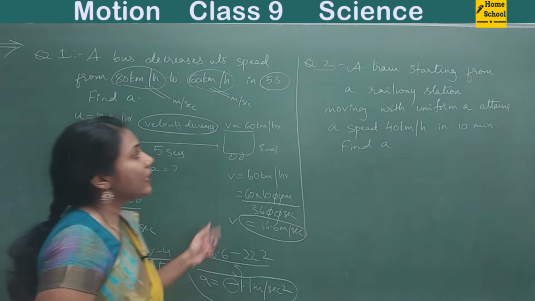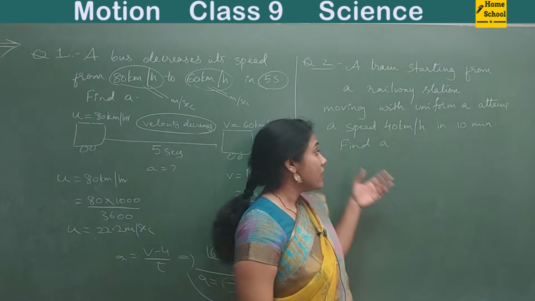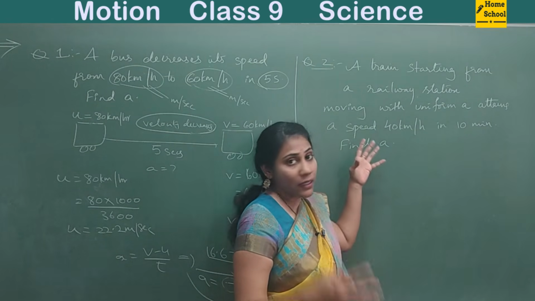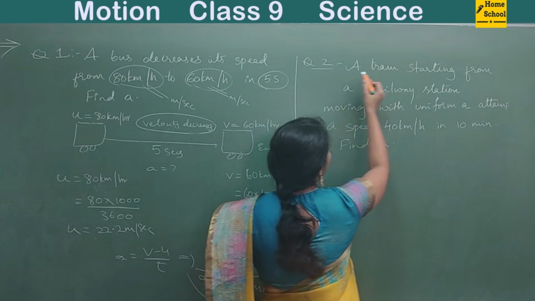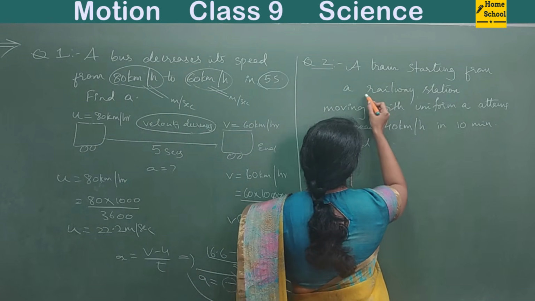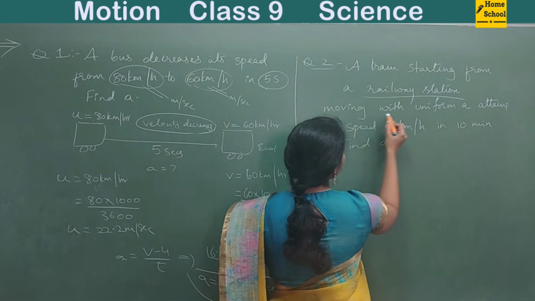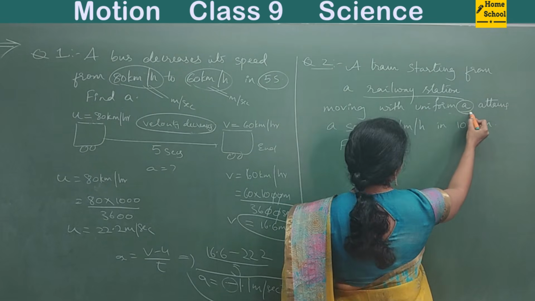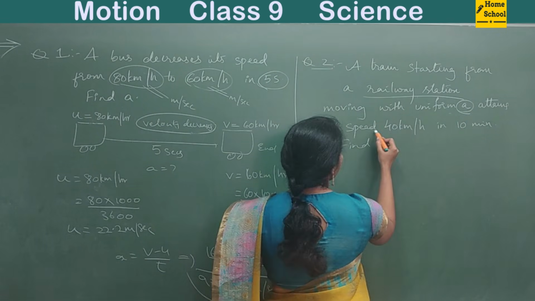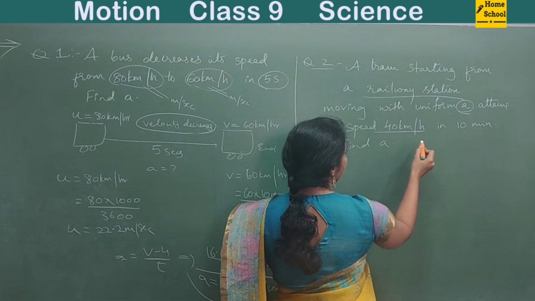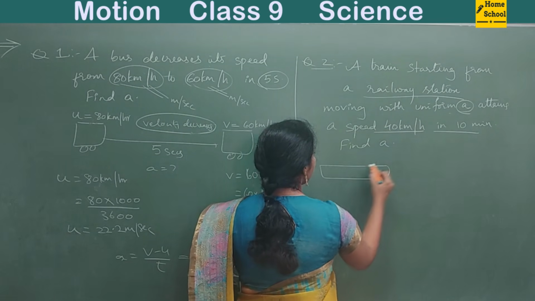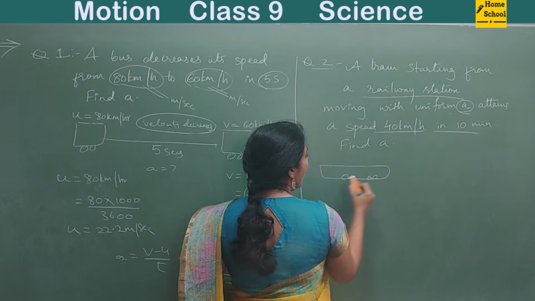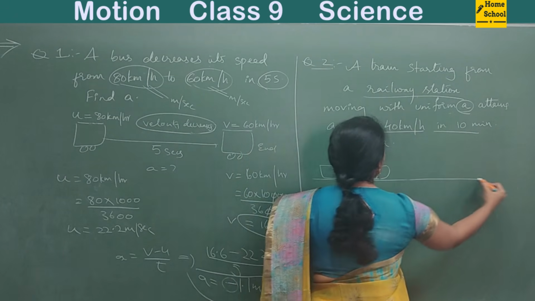And coming to the second question. Even here you need to remember one important concept, guys. Read the question. A train starting from a railway station moving with uniform acceleration attains a speed of 40 km per hour in 10 minutes. What do you understand by this? There is a train which is still there on a railway platform. It is at rest.